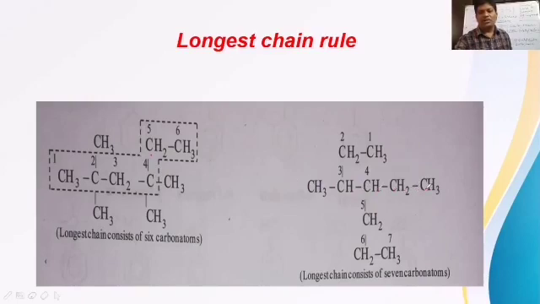That's why we should not always take the straight chain. We can take a zigzag path also to select the parent chain. If you select like this, we get 1, 2, 3, 4, 5, 6, 7, 7 carbons. That's why the longest chain consists of 7 carbon atoms. So the longest possible chain should be selected in the given organic structure.